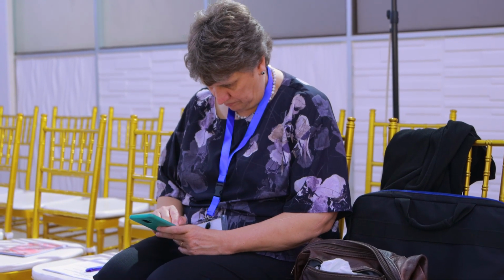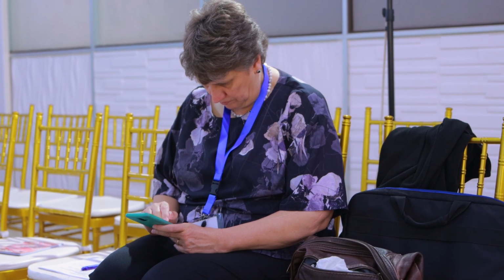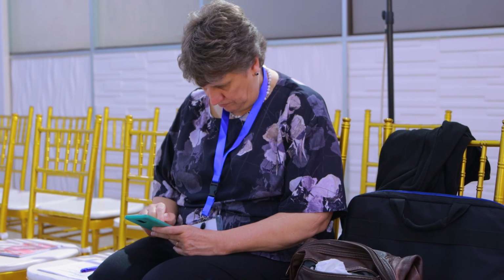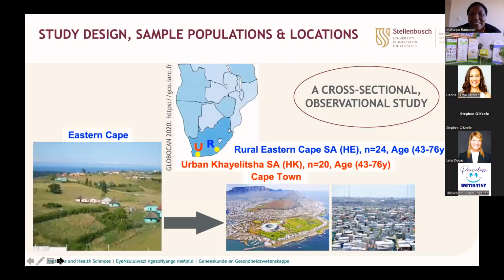So our study, which is a pilot study, is a cross-sectional observational study that is based in Cape Town, a city that for many years has been receiving migrant populations from within the country as well as outside the country. Those that came from within the country originated from the province called Eastern Cape Province.